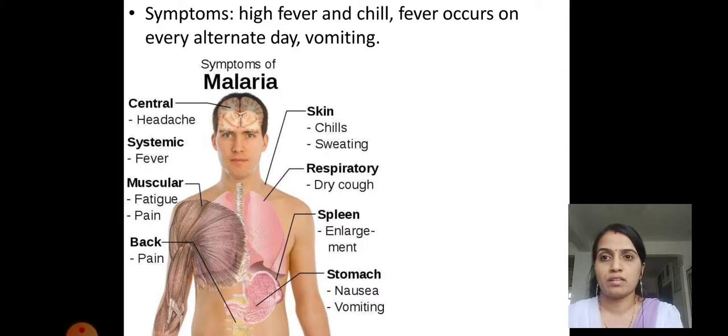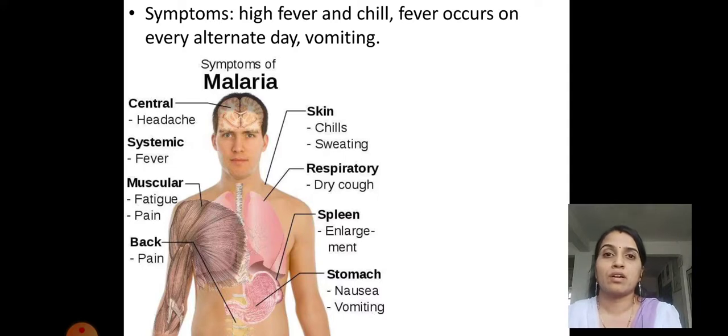The skin gets chills and sweating, then the respiratory system gets infection and shows dry cough. Enlargement of the spleen is also observed. In the stomach, nausea and vomiting.